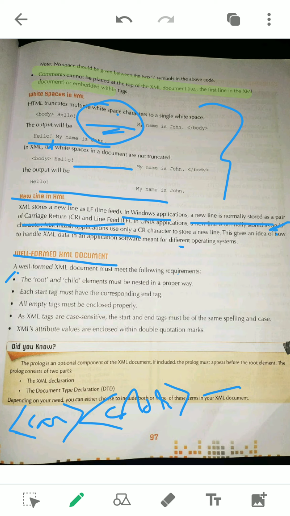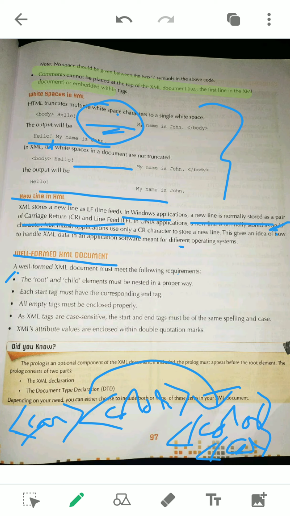Then you first need to close what? Color. First you need to close color, then you need to close car. But if you have closed car first, that is wrong. It violates the XML tagging rules. Any root, here car is the root, so root and child should not be overlapped. They should be nested in a very proper way. That one, just see.